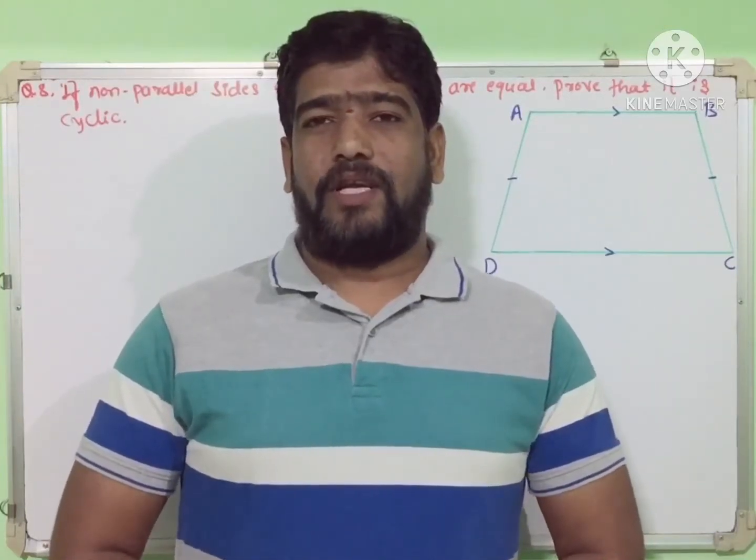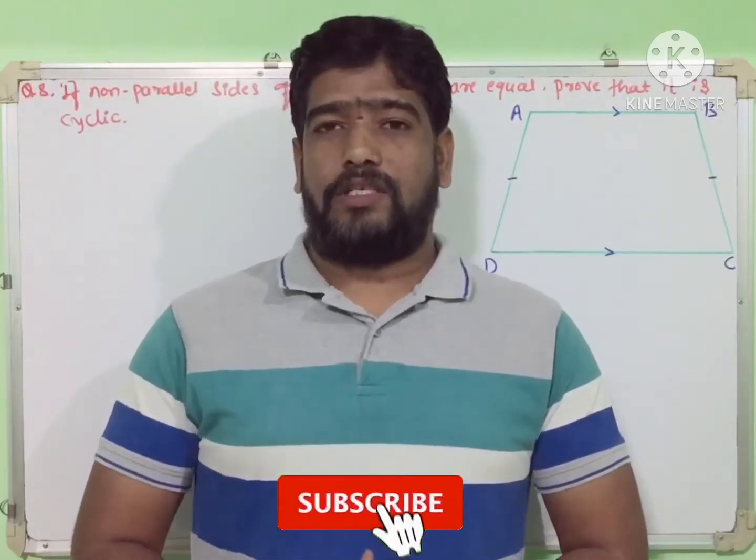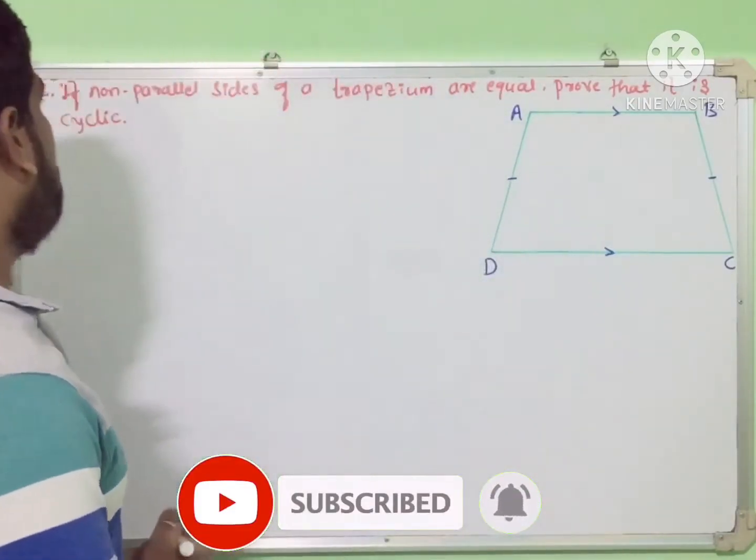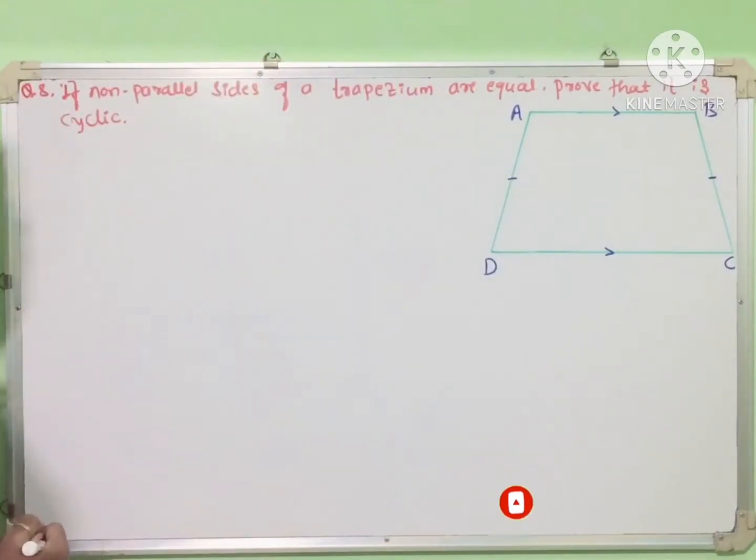Hi, welcome back students. We are discussing circles. So today's section I am going to discuss the next problem, that is the eighth one. If non-parallel sides of a trapezium are equal, prove that it is cyclic.